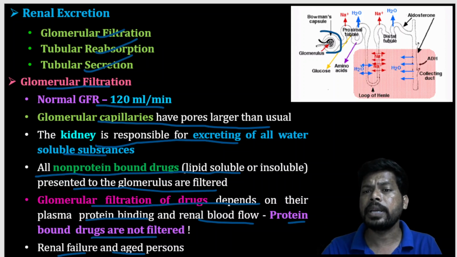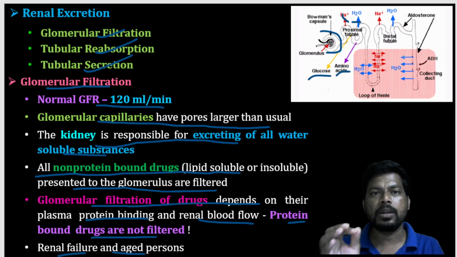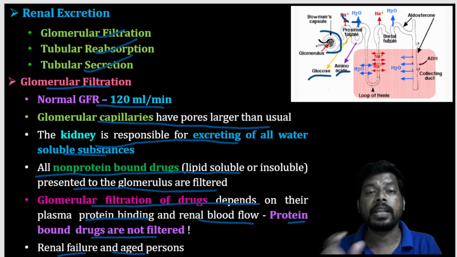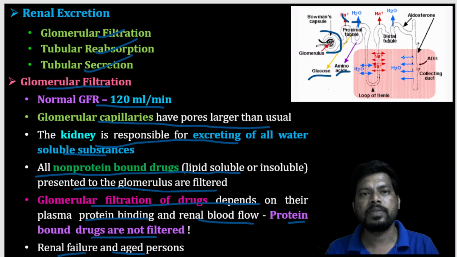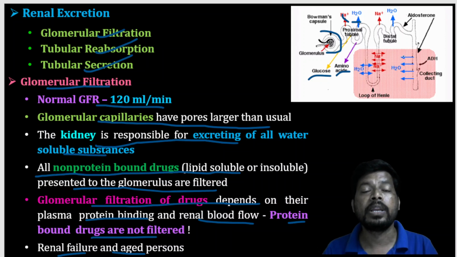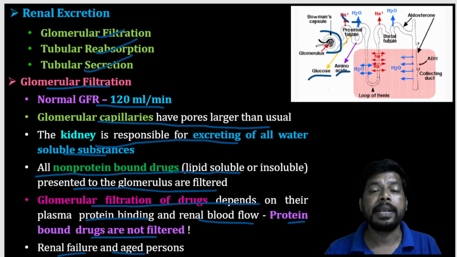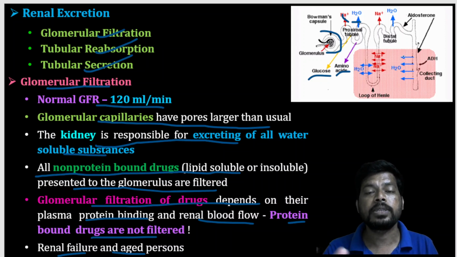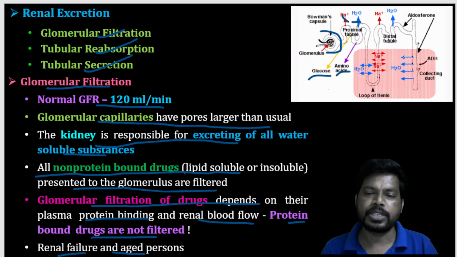If you observe the diagram, some substances like glucose, amino acids, sodium, and water are shown. What is the indication here? Some of the substances are reabsorbed or secreted, that is, excreted, at different parts of the kidney, for example the proximal convoluted tubule, distal convoluted tubule, loop of Henle, collecting tubules, and collecting ducts. At different parts, different electrolytes or substances are reabsorbed or excreted.